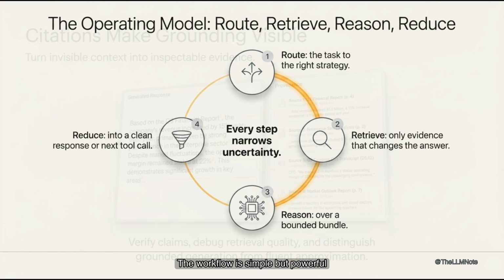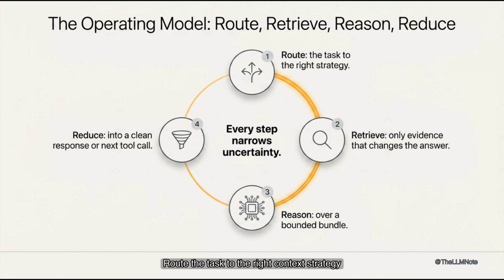The workflow is simple but powerful. Route the task to the right context strategy. Retrieve only evidence that can change the answer. Reason over a bounded bundle of information. Reduce the final output into a clean response. Structure the action or prepare the next tool call. Each step narrows uncertainty, not expands the prompt. Every boundary protects the next decision from hidden noise and accidental drift.